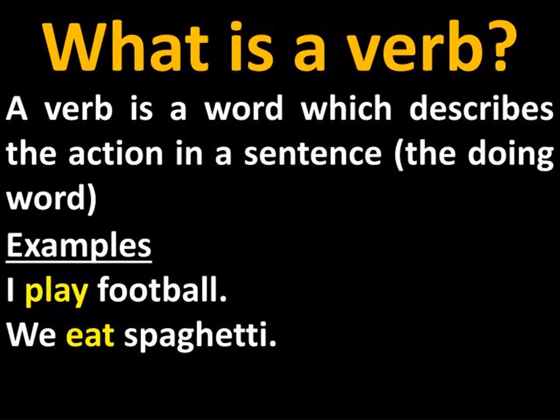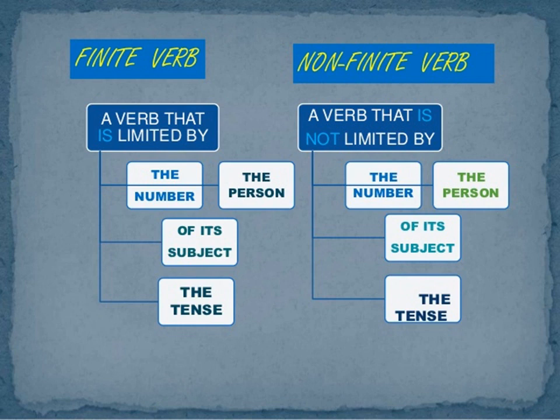Now, what is a verb? A verb is a word which describes the action in a sentence. That means the action words or the doing words. Examples: I play football, we eat spaghetti. Then we have two types of verbs, finite verb and non-finite verb.